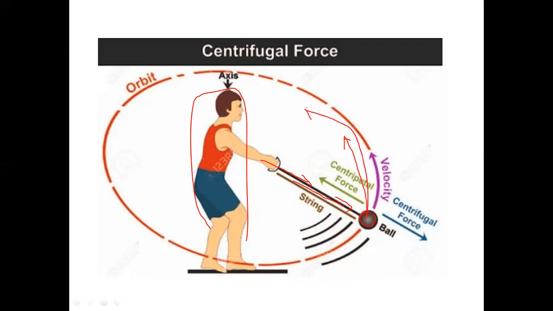The string provides a force to the ball to move, and that force is known as centripetal force, because the force is directed toward the center.